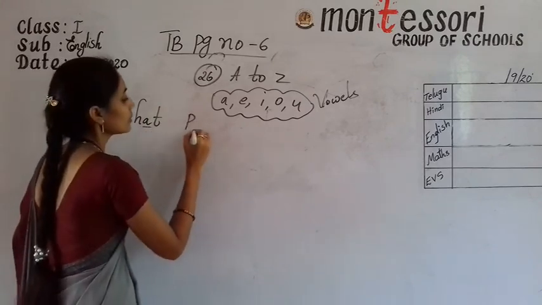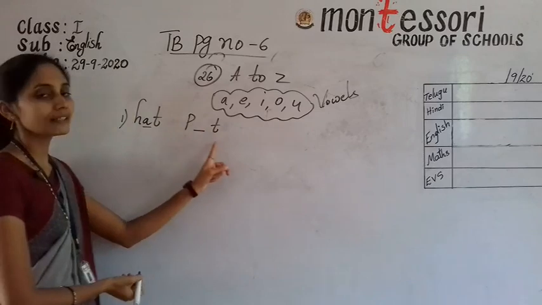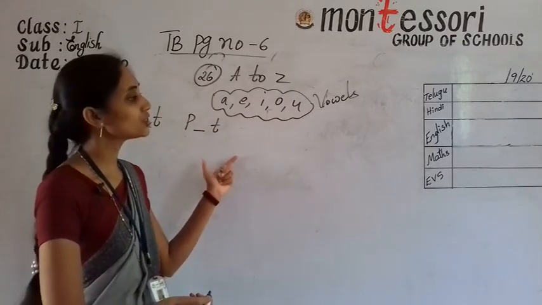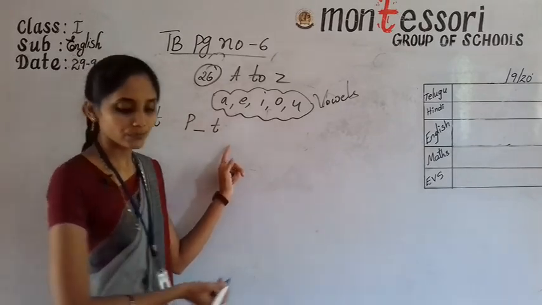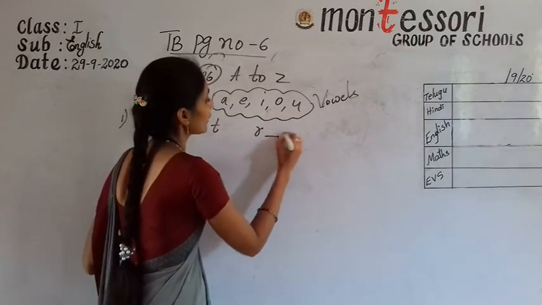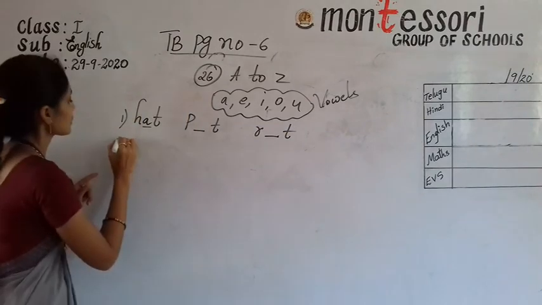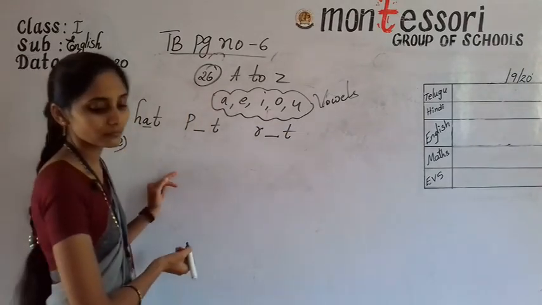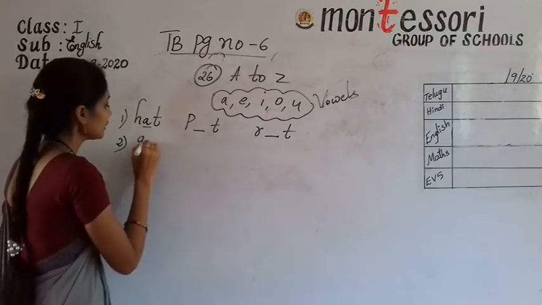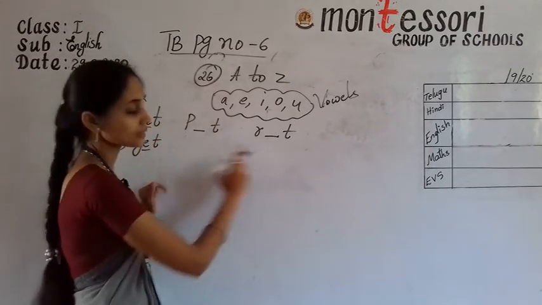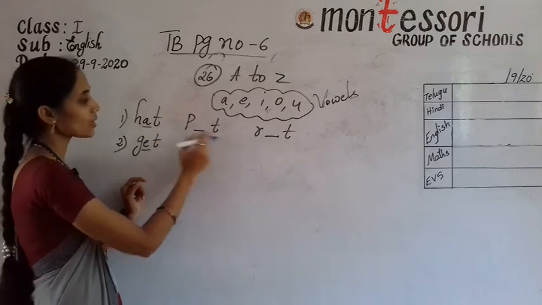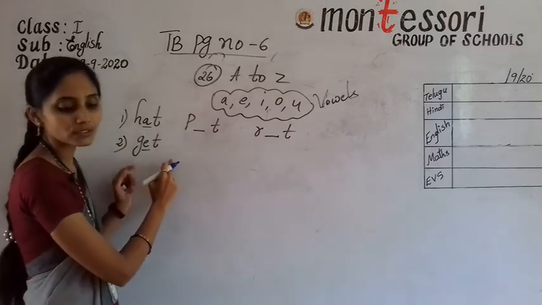Likewise, this one, P-T. This is your homework. You have to write it. Okay. R-T. Second one, G-E-T, get. Likewise, the remaining 2 words, E sound words. This is A sound word and this is E sound words.